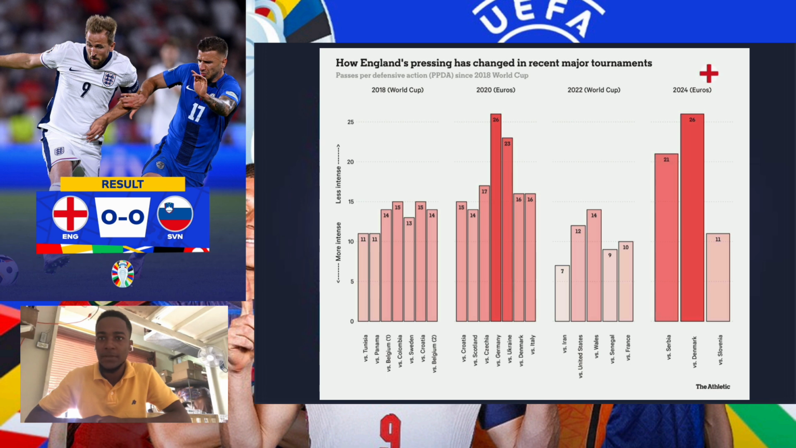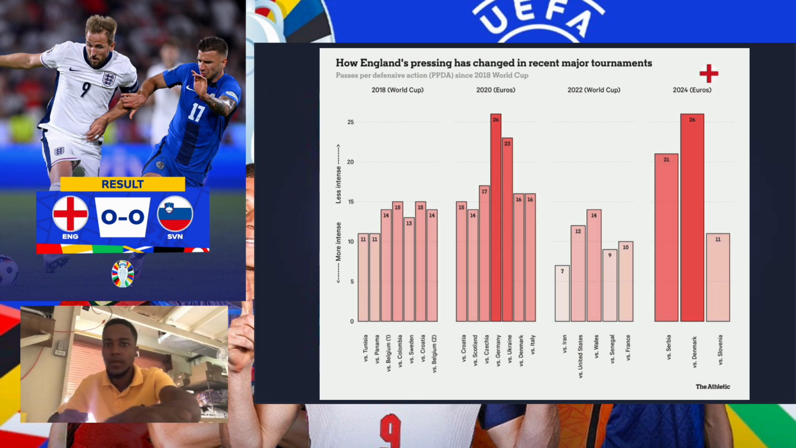In the second half, England's press intensity improved drastically. The graph on screen shows how England's pressing has changed in recent major tournaments. The key to understanding the graph is on the left side. The closer you are to the bottom of the graph, the higher the intensity of your press, while the closer you are to the top means you have less intensity.